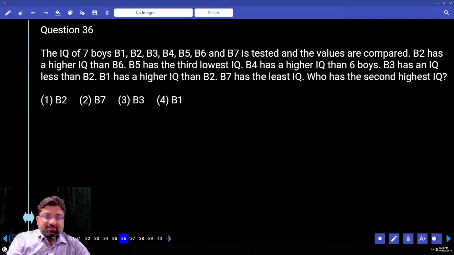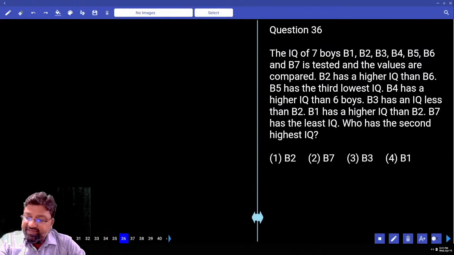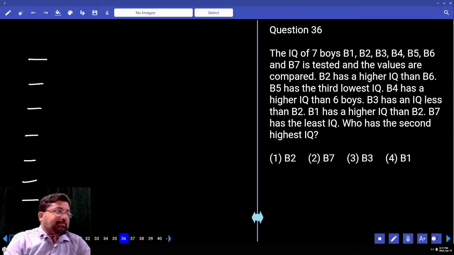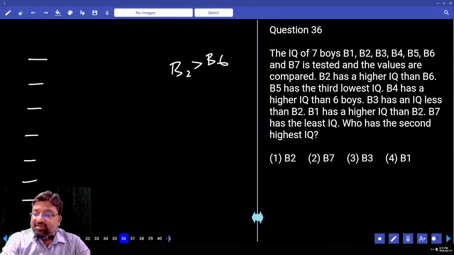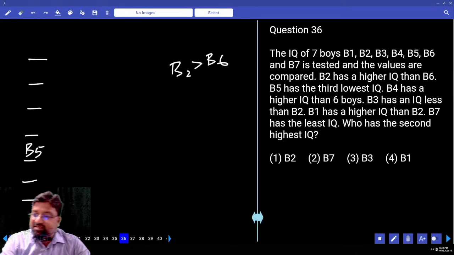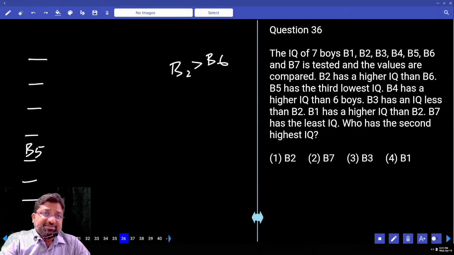36. Now this is a question. The IQ of 7 boys, B1, B2, B3, B4, B5, B6 and B7 is tested and the values are compared. So ranking 1, 2, 3, 4, 5, 6 and 7. B2 has a higher IQ than B6. B5 has the third lowest IQ. B4 has IQ more than 6 boys.